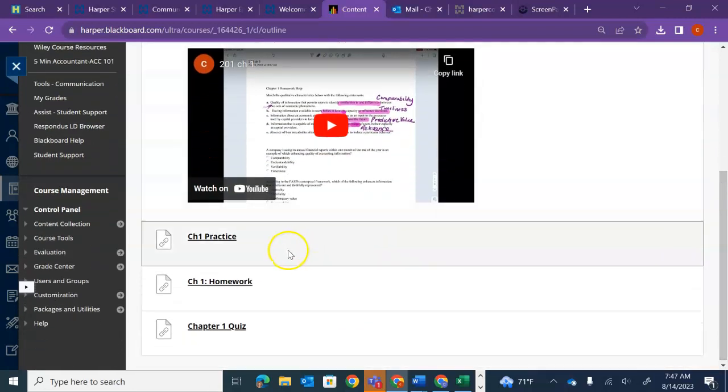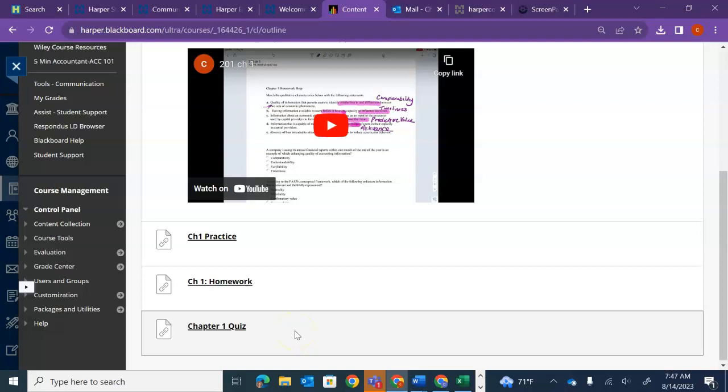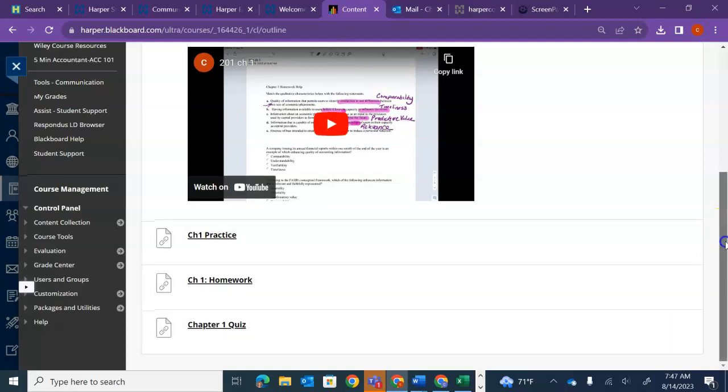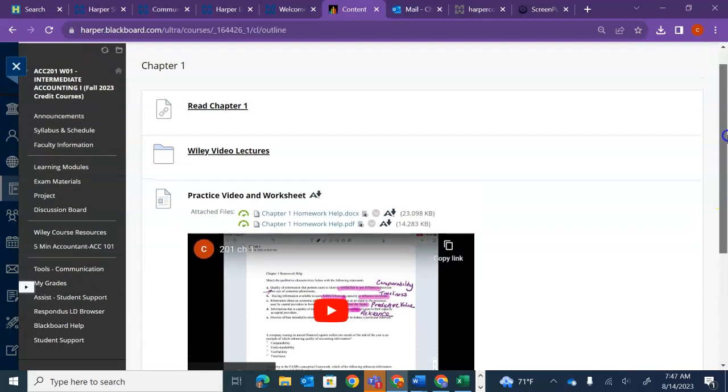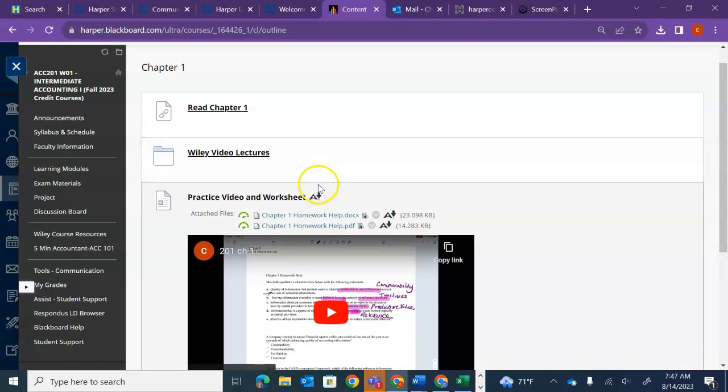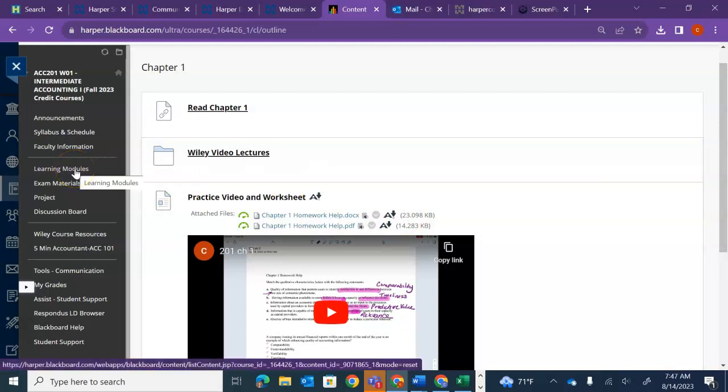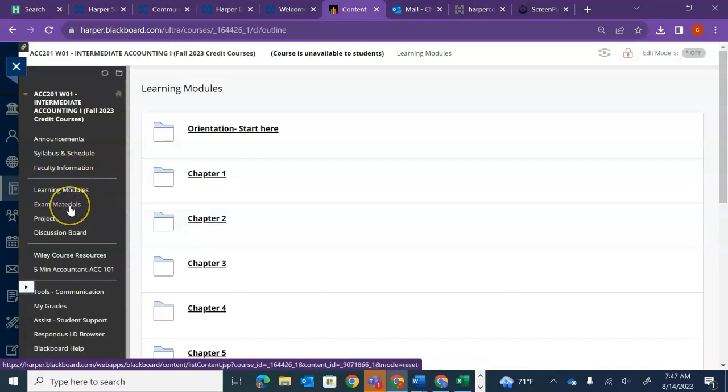Then you're going to do the practice homework. Again, this is worth points even though it's labeled practice, but this is exactly like the video that's given. Then you'll work on some more homework and take that quiz. It's a learning quiz. You'll be able to see and assess where you're at in that chapter. So each of those chapters are set up the same. There's a folder for each chapter in those learning modules.